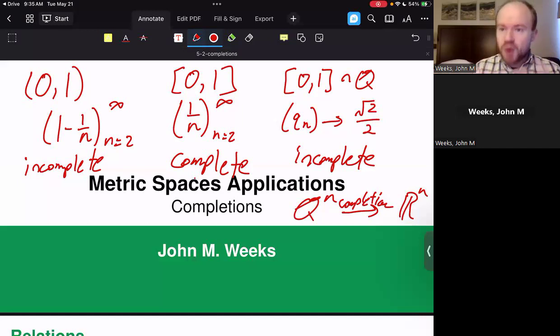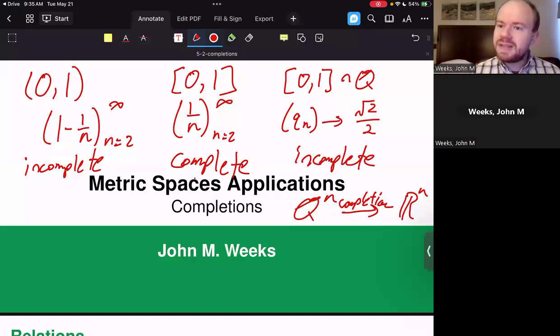So there's a little bit of trying to deal with the nature of what it is you're starting with and then saying, okay, well, how can I make sure that whatever I'm getting, all Cauchy sequences from the original set converge inside of what I call the completion of that space? And what's more, something that will be interesting to discuss is that this completion is going to be unique up to a particular property. So we'll talk about that near the very end of today.